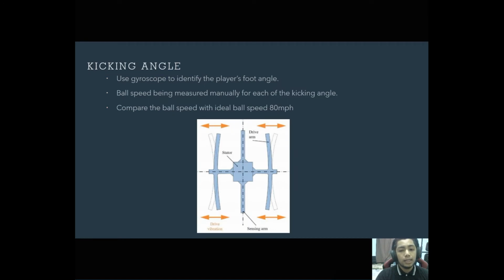For measuring the kicking angle, the system uses a gyroscope to get the foot angle during the penalty kick routine. For each kicking angle, the ball travel speed after being kicked by the player is measured manually. Then, that ball speed is compared to the ideal ball speed, which is 80 meters per hour. The figure shows the working mechanism of the gyroscope. However, for this feature, due to the COVID-19 pandemic and the movement control order, it could not be expanded any further due to the lack of sample space.